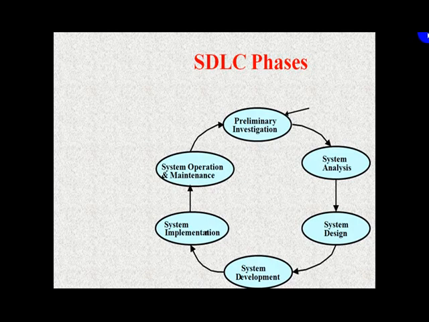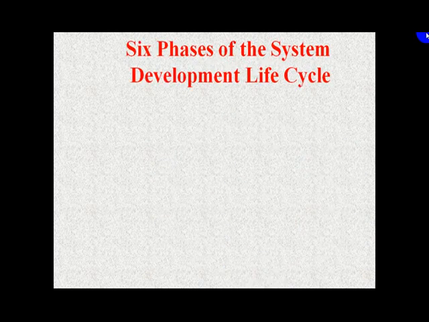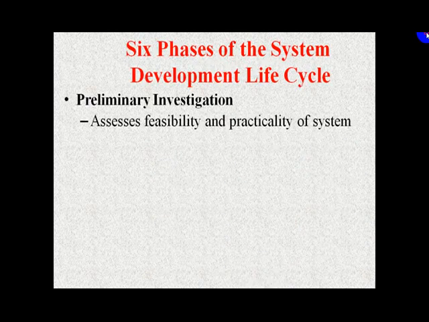You can just try and remember that these are the steps, starting with preliminary investigation. You may also find that preliminary investigation is also written as feasibility study. Then we have system analysis, which in some content you may find as requirement analysis. Then we have system design, system development, implementation, and then operation and maintenance. So these are the prime phases of software development, and we are going to take all these phases step by